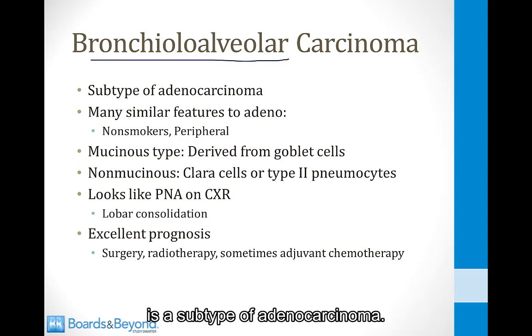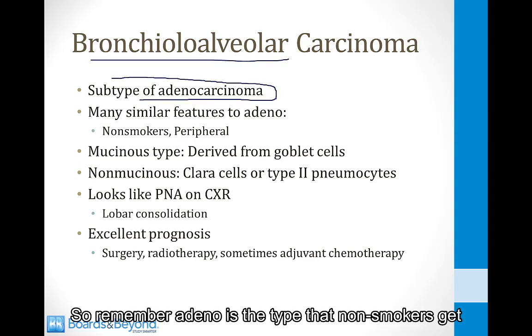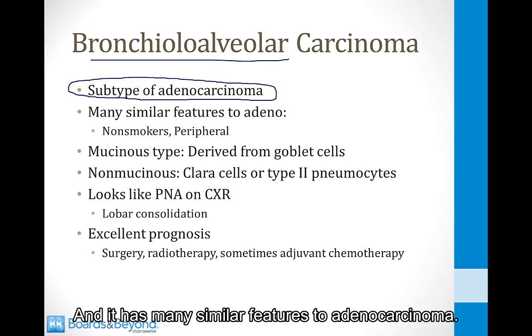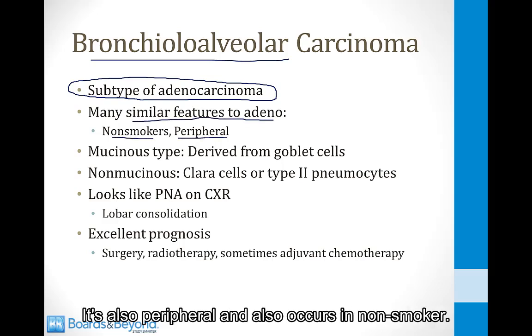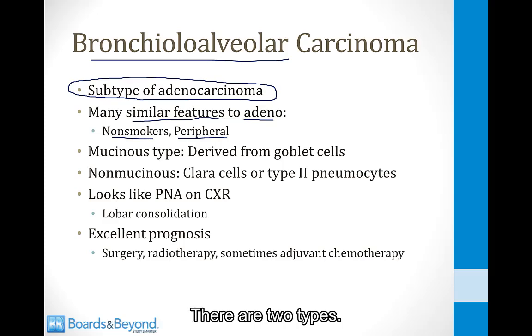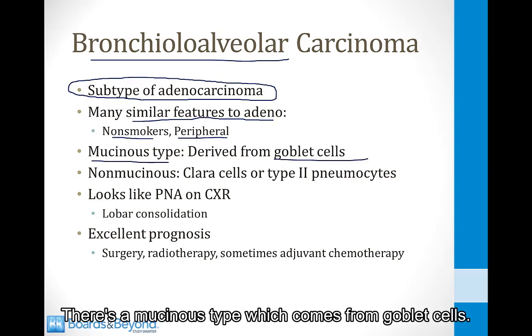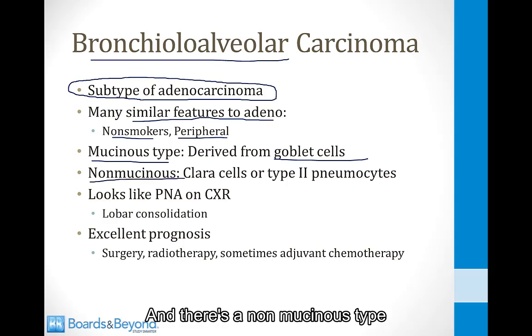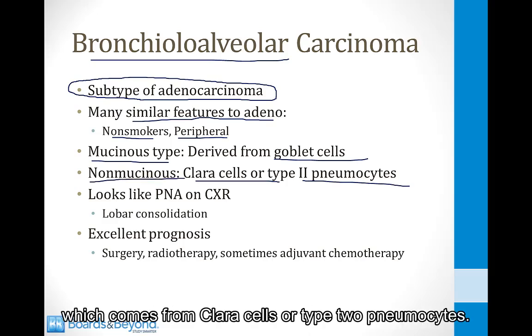Bronchioloalveolar carcinoma is a subtype of adenocarcinoma. So remember, adeno is the type that non-smokers get out in the periphery, and it has many similar features to adenocarcinoma. It's also peripheral and also occurs in non-smokers. There are 2 types. There's a mucinous type, which comes from goblet cells, and there's a non-mucinous type, which comes from Clara cells or type 2 pneumocytes.